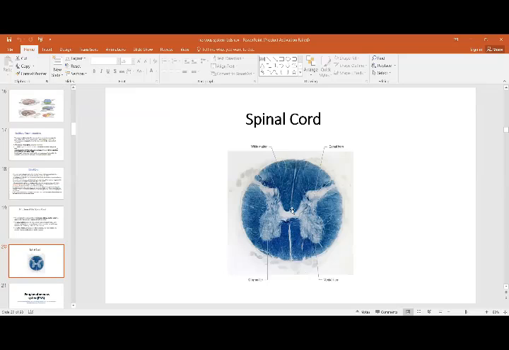If you see this picture, this is the white column on the outside, and this H-shaped structure is the gray matter with the central portion where you have the central canal, that is the cavity of the spinal cord, and this contains all the different multipolar neurons of the spinal cord. These are the columns which are the different tracts, that is the white matter.